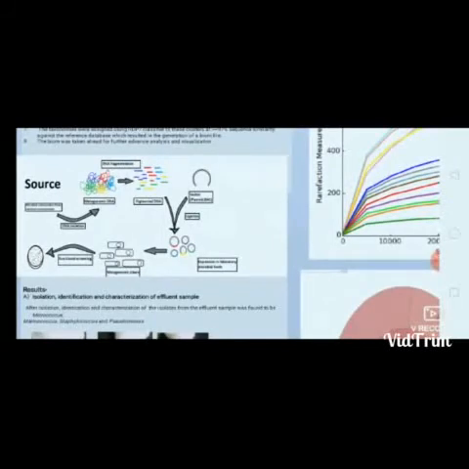Take a sample from the environment, extract the DNA from the sample, treat this DNA with restriction enzyme, then take a vector. We are taking plasmid or BAC, that is bacterial artificial chromosome, as a vector because they have a large insert size. Now ligate these fragmented DNA and plasmid to form rDNA, that is recombinant DNA. Now insert this rDNA into the host cell and create a metagenomic library. Then go for further functional screening.